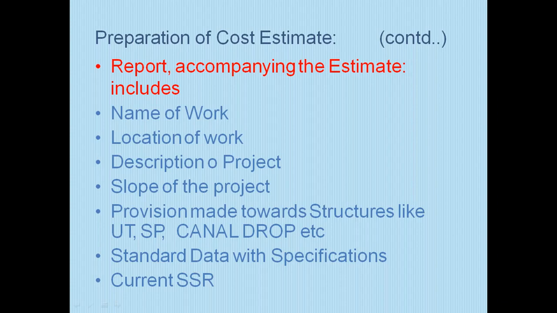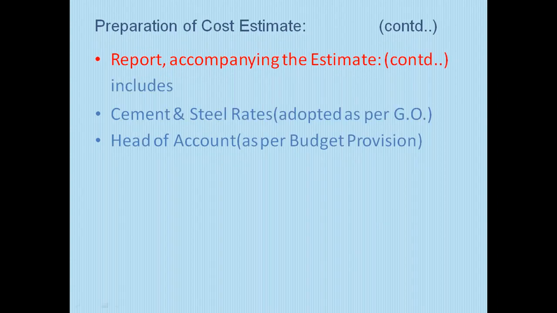Report accompanying the estimate includes name of the work, location of the work, description of project, scope of the project, provision made towards structures like UT, SP, canal drop, etc. Standard data with specification, current SSR. Cement, steel rates, head of account.